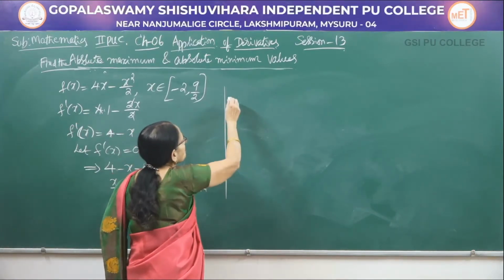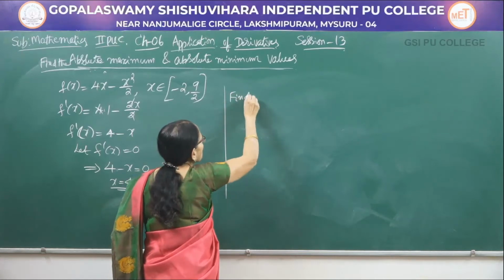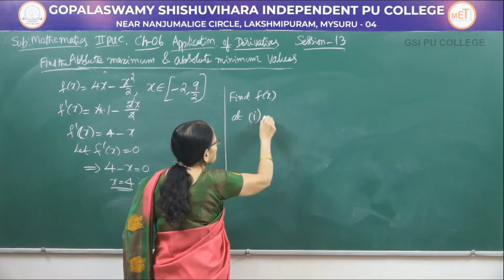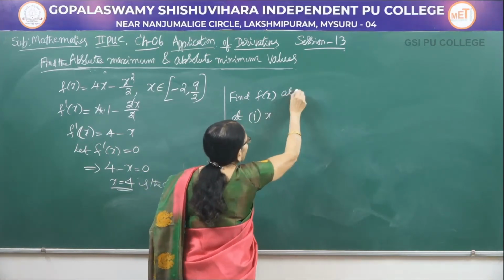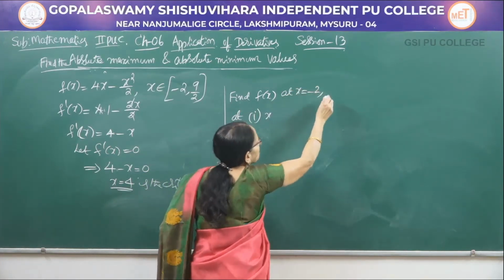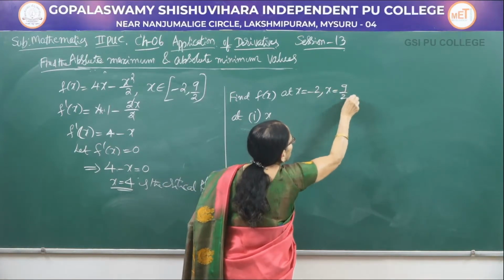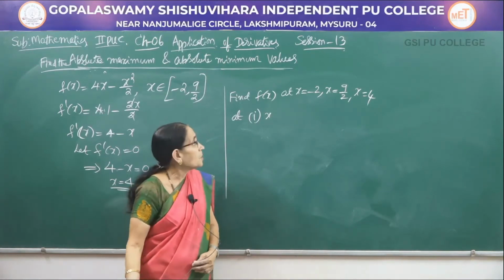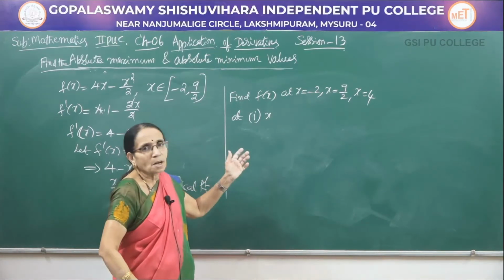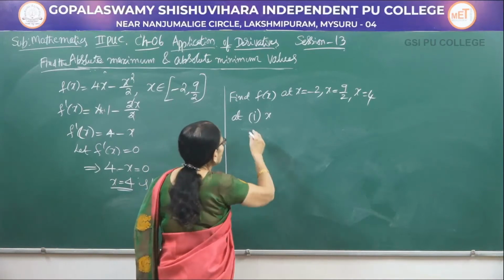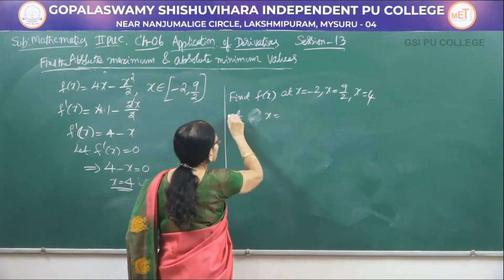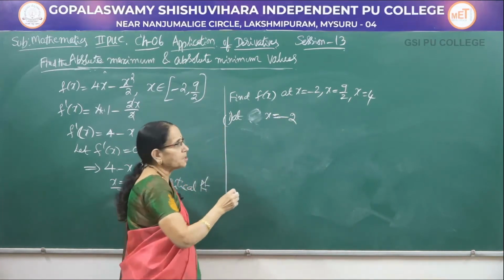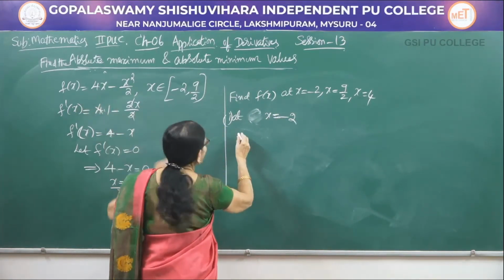Therefore, the next step is to find f of x at what points? You write the values here: x is equal to minus 2, x is equal to 9 by 2 and x is equal to 4. So, the two endpoints are minus 2 and 9 by 2. The critical point is 4. At the first value, x is equal to minus 2, the first end point I am considering, you go to the original function.